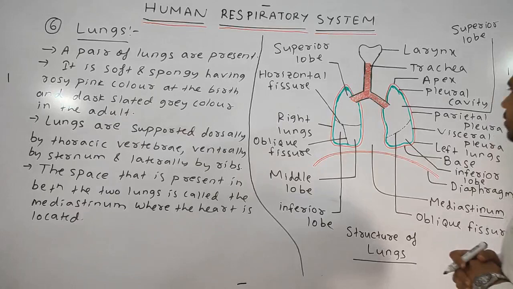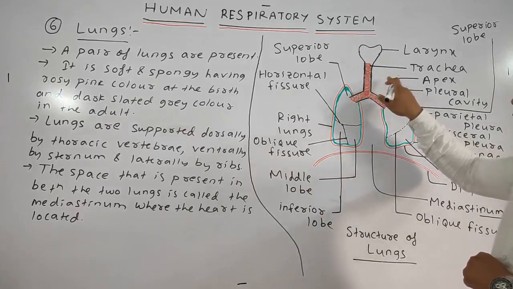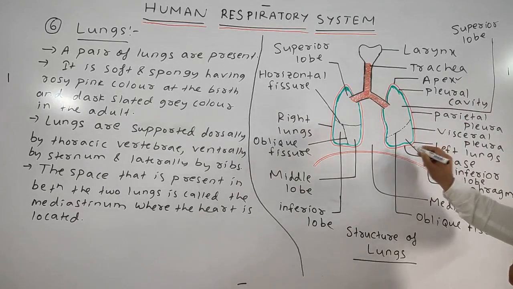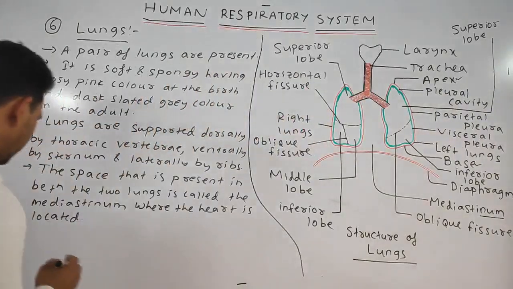Okay, next point, the lungs have a narrow and conical upper part, that is called your apex, whereas the lower broad part is called the base. Okay, let's write our next point.